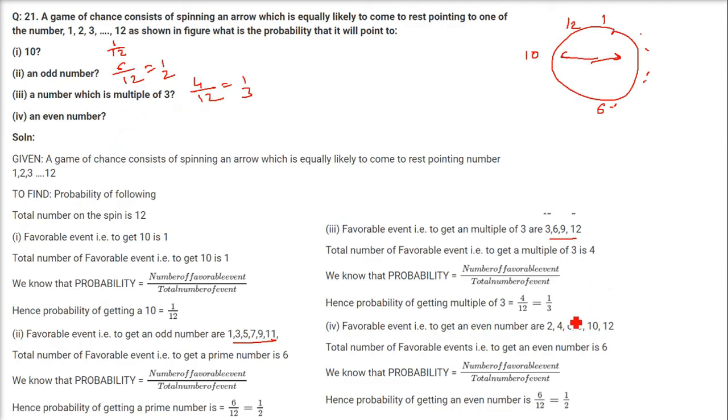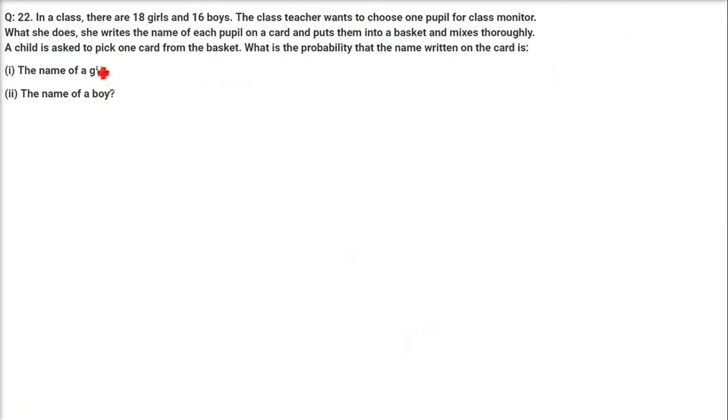An even number. Let us count. How many even numbers are there first of all? First of all, we'll write and count. So these are the even numbers and count them. 1, 2, 3, 4, 5, 6. So we have 6 count of even numbers and 12 is of course our total number of cases. This is favorable cases. So again, this will be half.